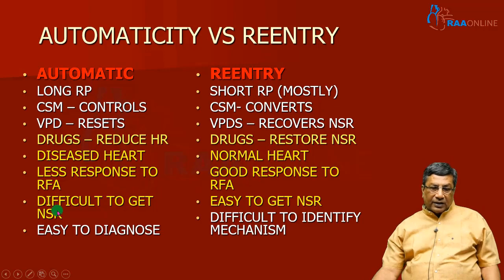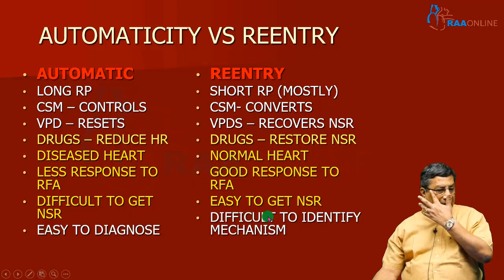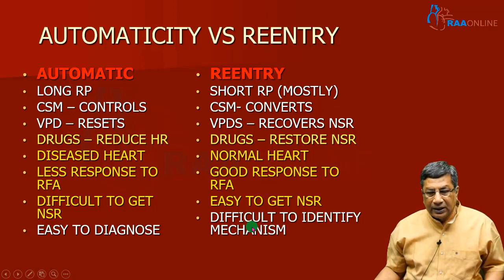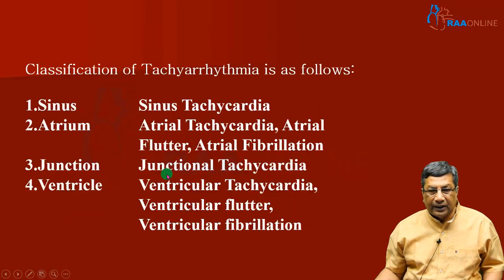It is very difficult to get normal sinus rhythm in automatic tachycardia because it most often occurs in diseased hearts, so the basic disease has to be treated to get sinus rhythm. It is easy to get sinus rhythm in reentry because of the structurally normal heart. Automatic tachycardia is most often easy to diagnose, but in reentry tachycardia, you can diagnose reentry, but the mechanism, where the reentry is happening, is a little bit difficult. So these are the differences between automatic tachycardia and reentry tachycardia, the two main mechanisms of tachycardia.